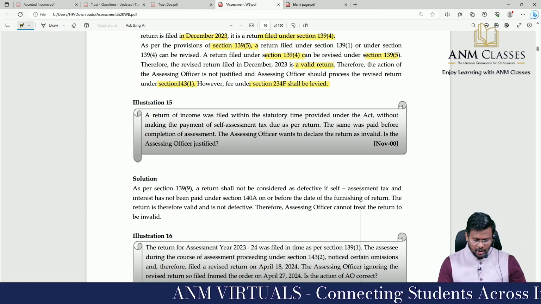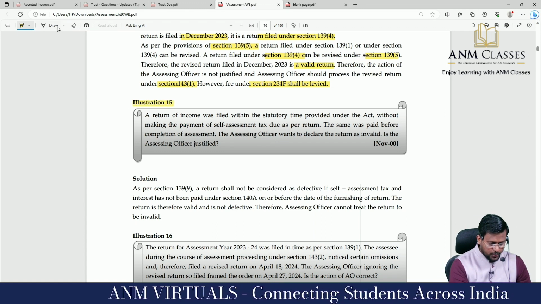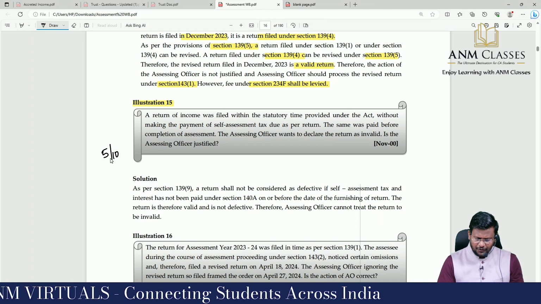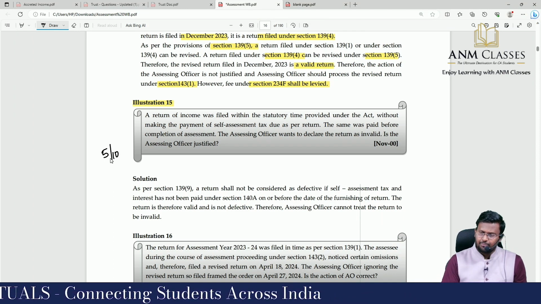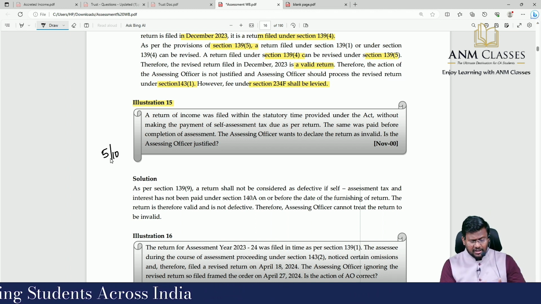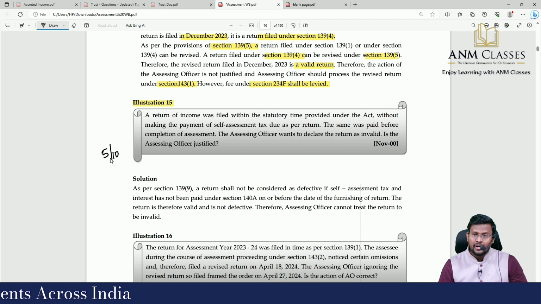I am coming to question number 15, which is our 5/10. A return of income was filed within the statutory time provided under the act. Correct? Filed on time, without making the payment of any self assessment tax due as per the return.